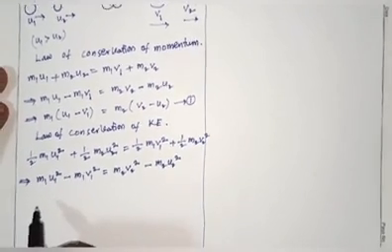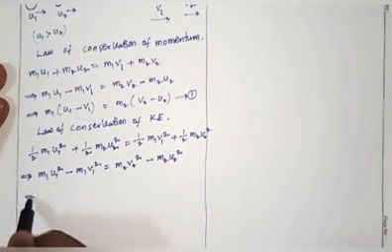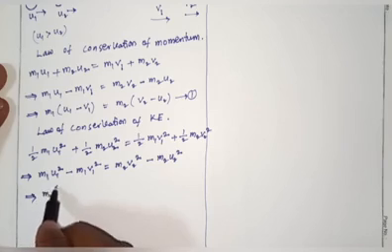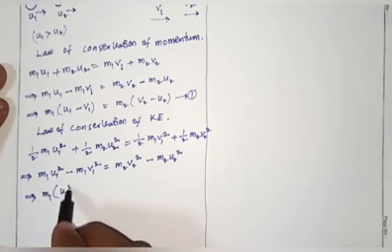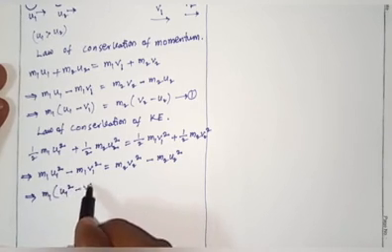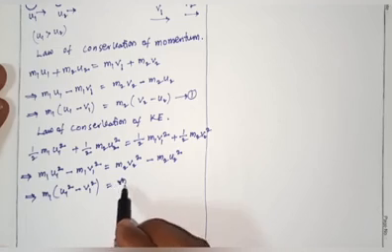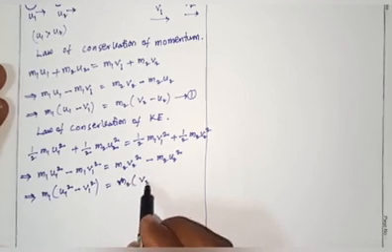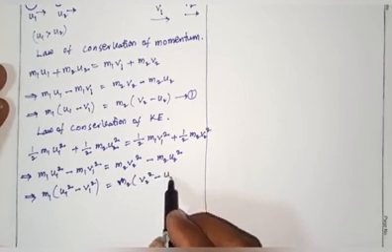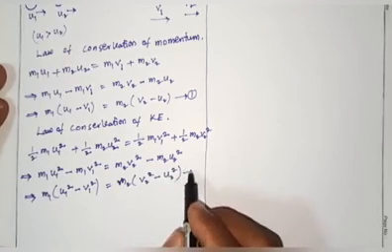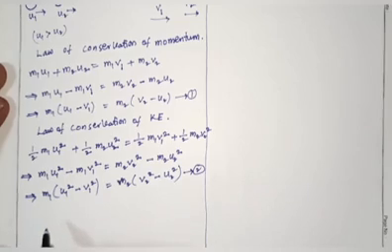Taking m1 common and m2 common, m1 times (u1 square minus v1 square) equals m2 times (v2 square minus u2 square). So this is equation number 2.